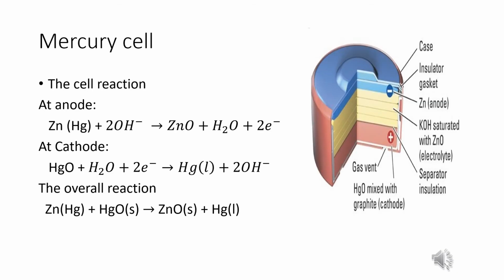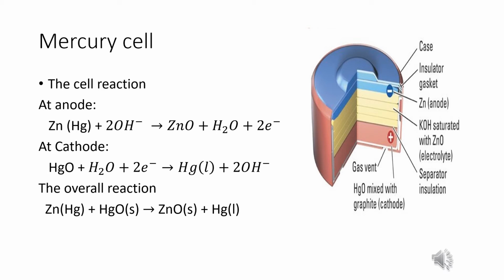Another example is the mercury cell. The mercury cell consists of zinc mercury amalgam as the anode, and the cathode is a paste of mercury oxide and carbon powder. The electrolyte consists of a mixture of KOH, that is potassium hydroxide, and zinc oxide. Here the reducing agent is zinc and the oxidizing agent is mercury(II) oxide.